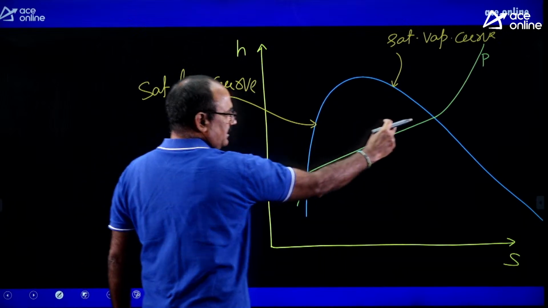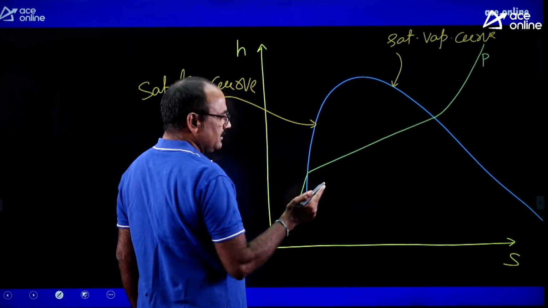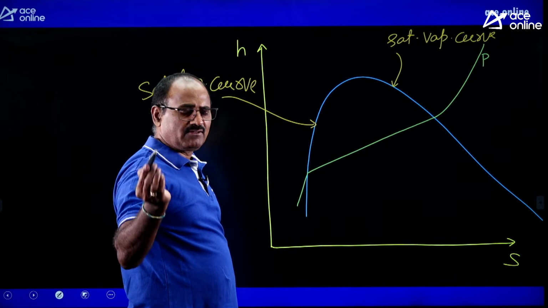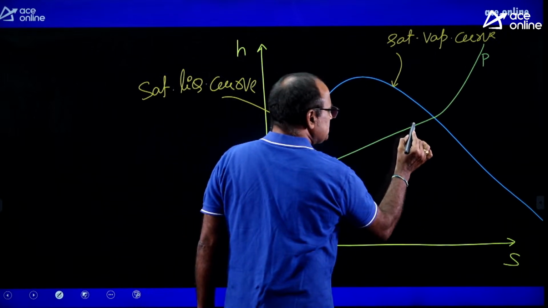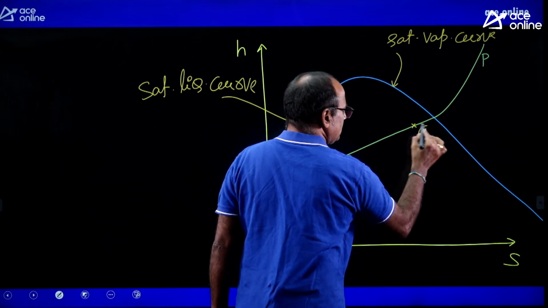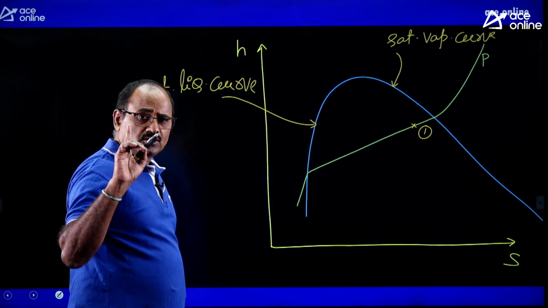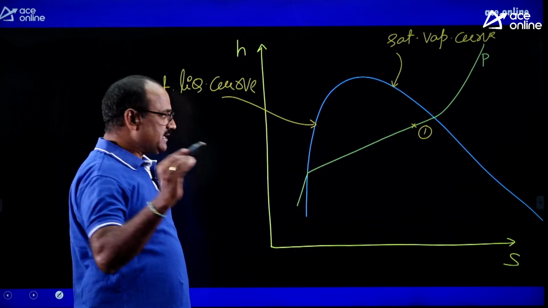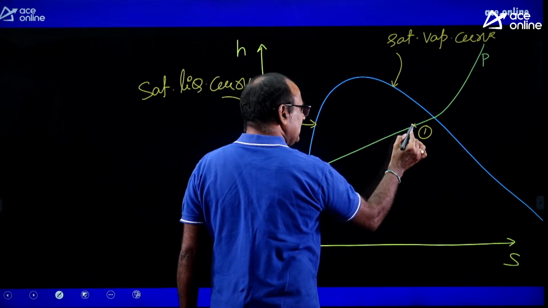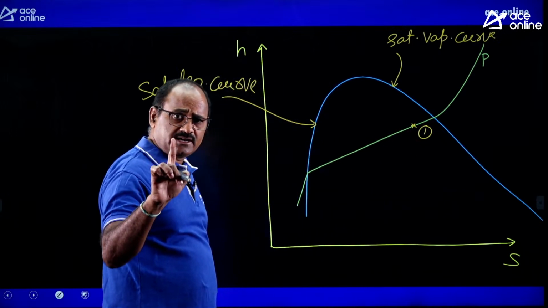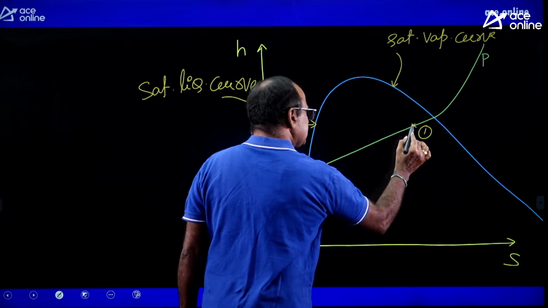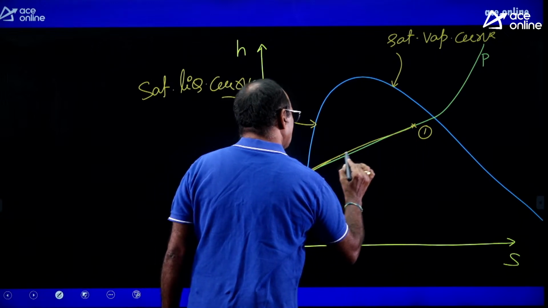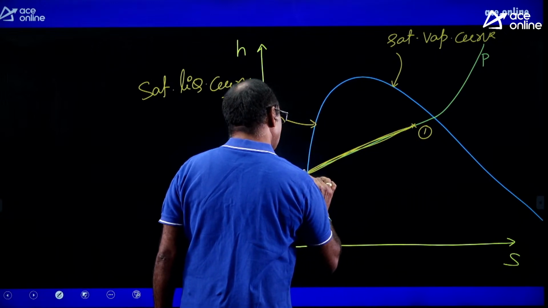Within the saturation dome only, a two-phase mixture, that is saturated vapor and saturated liquid, is available. This may be the initial state of the two-phase mixture. That two-phase mixture is condensing. Condensation is happening at constant pressure. The condensation may be happening like this along the constant pressure. It is a straight, inclined line.